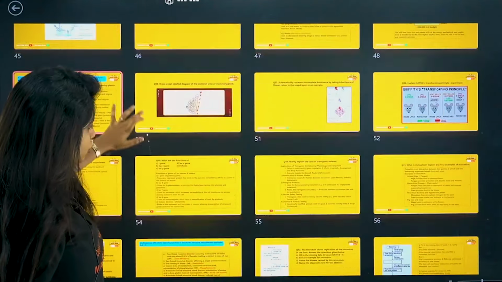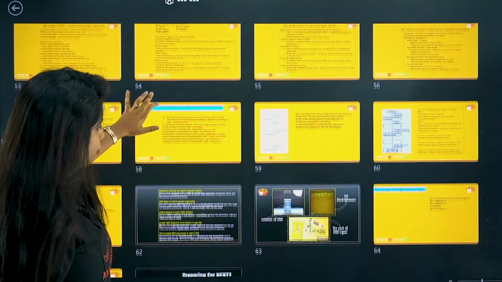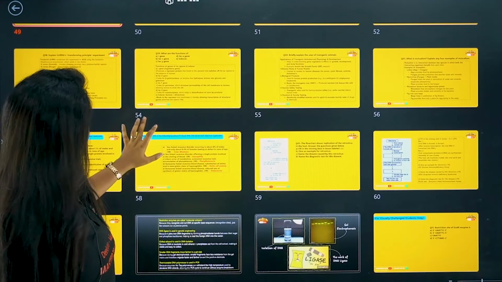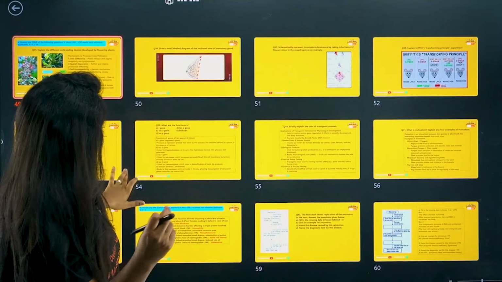Before that, let's see how many questions are left. Few. Very few. Only this much is left. Okay. Only this much is left. Please do not be worried. We will do like this.